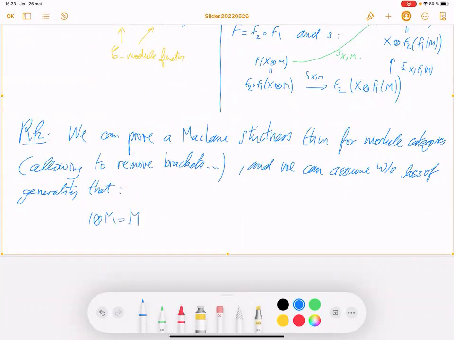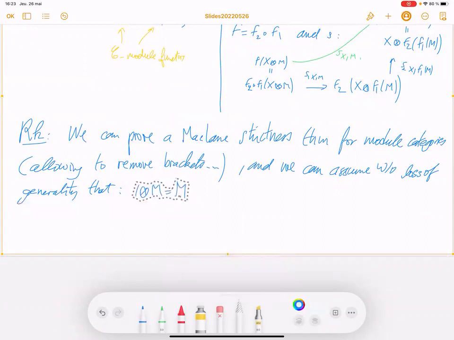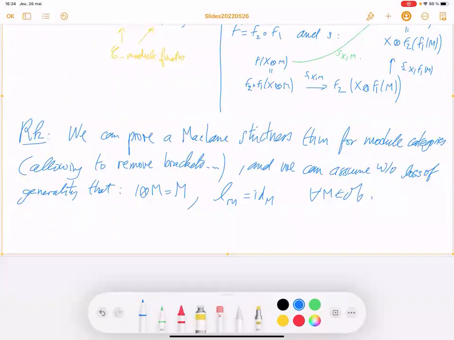So let me write this here. The isomorphism LM, the left isomorphism, is just the identity for all M in the C-module category.